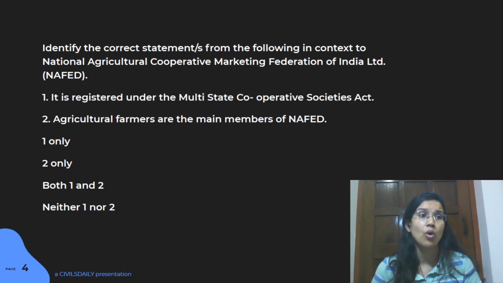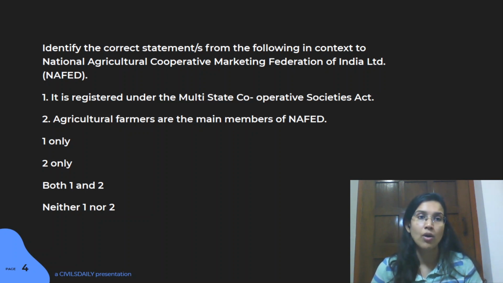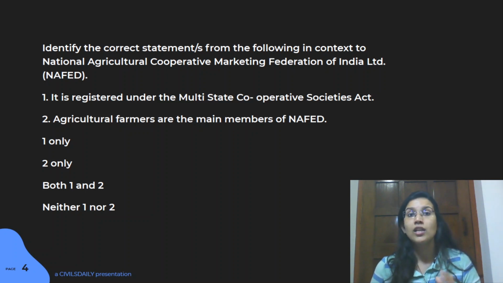Like there was this question on the Quality Council of India in your prelims a few years back, and they had asked how the chairman is appointed for that particular body. So these kinds of questions are very important with respect to prelims. So make sure whenever you're revising your current affairs, you go through such bodies and read these particular details.